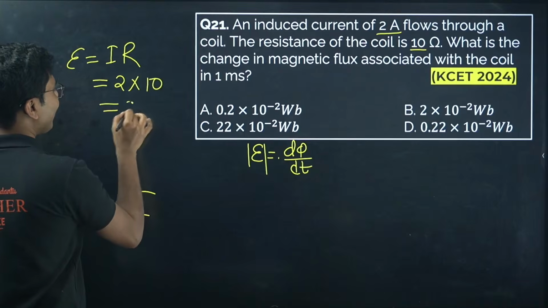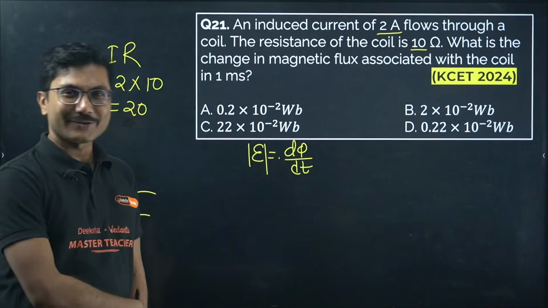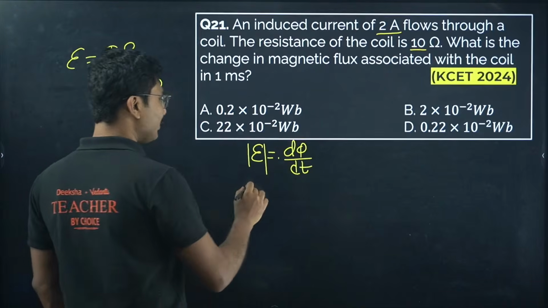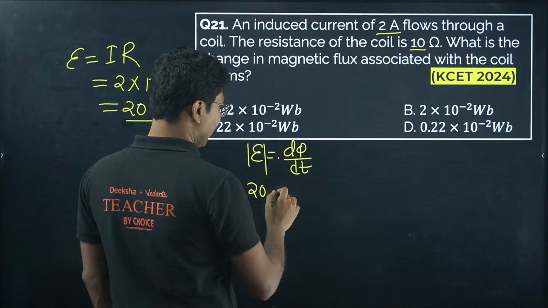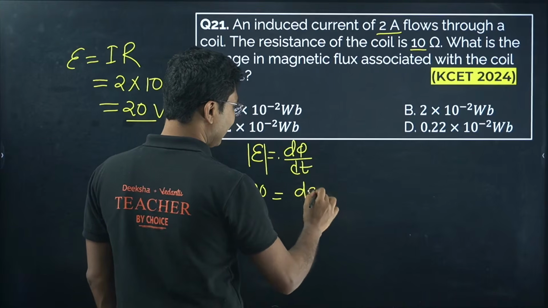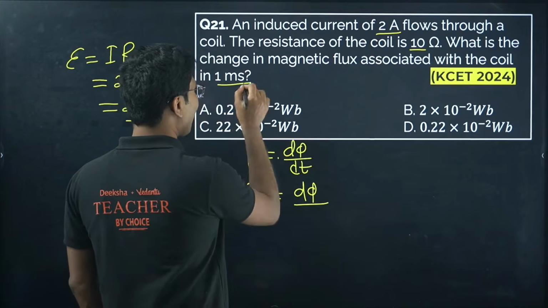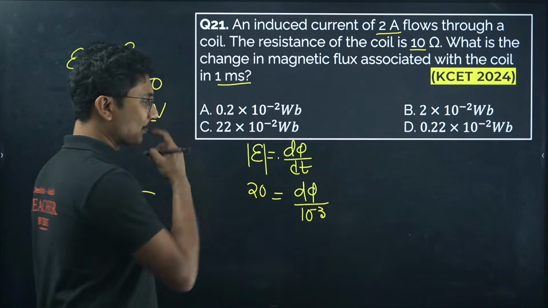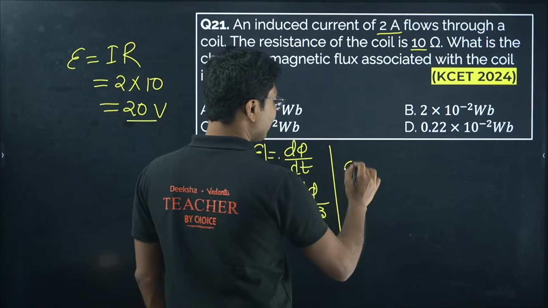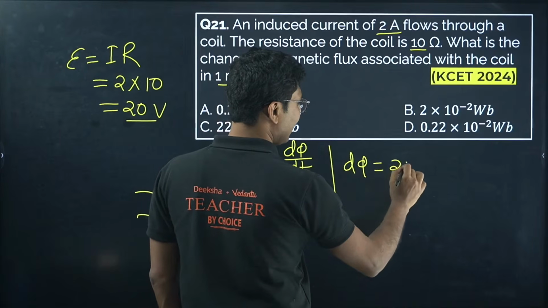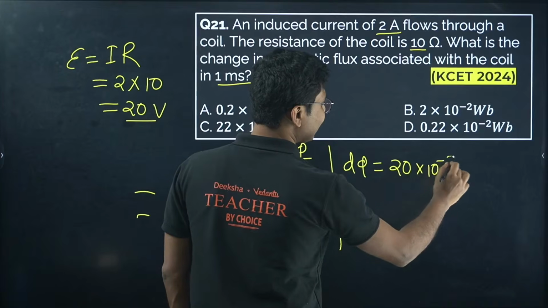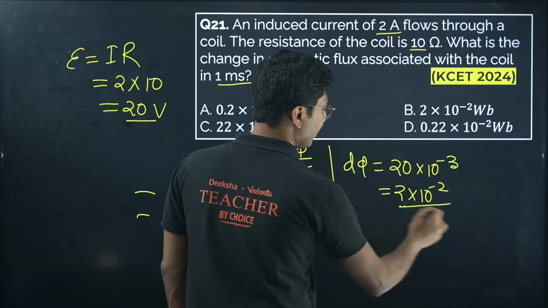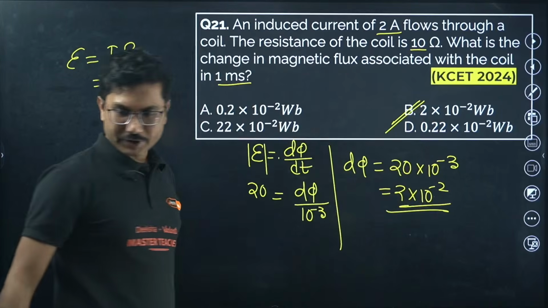So don't be confused or think this is a difficult question. Actually, it is an easy question. Induced EMF is 20 volts. So 20 volts equals dφ by the time given here, 1 millisecond. 1 millisecond means 10 to the power of minus 3. Milli means minus 3. So change in flux is 20 into 10 to the power of minus 3, that is 2 into 10 to the power of minus 2. So change in flux is option B.